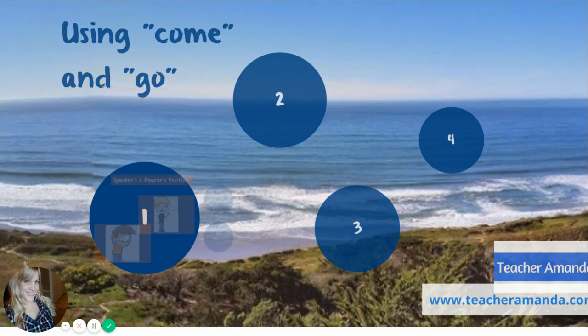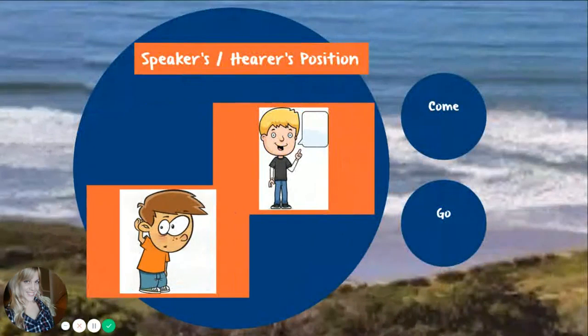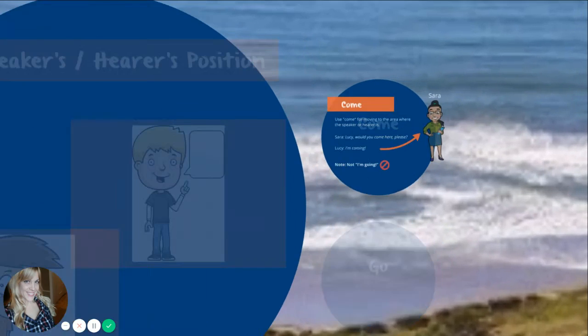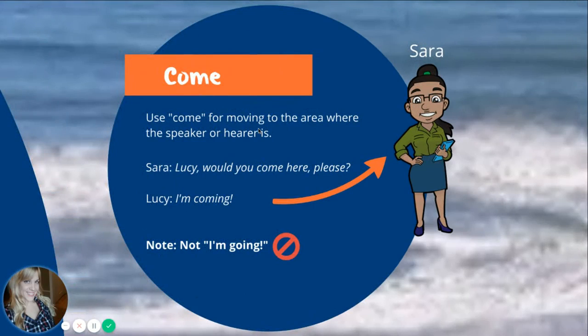Okay, first of all, think about the speakers. This is the speaker here with the speech bubble and the hearer's position. And we use come for moving to the area where the speaker or hearer is. So moving to the area, we use come.